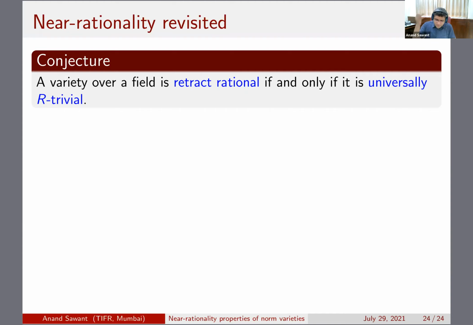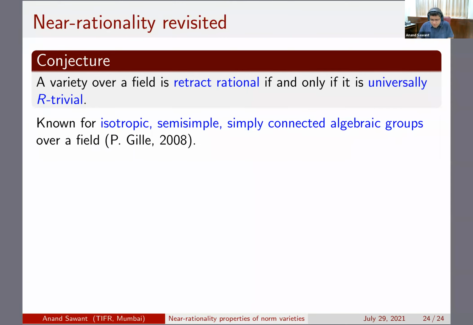You can go back in very special cases, and it's known for algebraic groups with some very specific properties: isotropic, semisimple, simply connected. This can be found in the Bourbaki article on the Kneser-Tits problem by Philippe Gille. But anyway, it's very specific. A lot of structure theory of algebraic groups goes into the proof of this result.